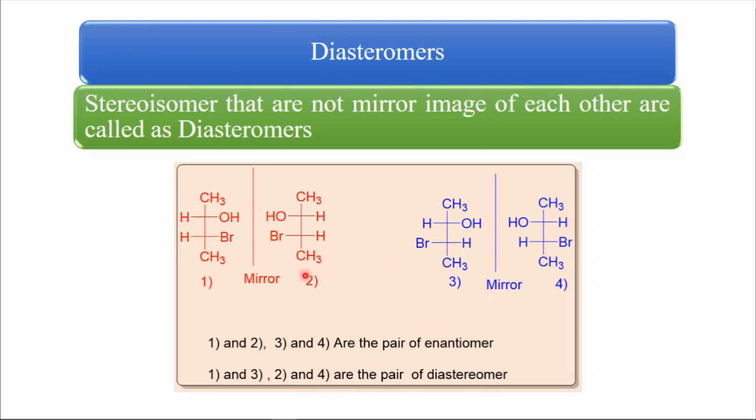You can say molecule 1 and molecule 3 are not mirror images, so that's why 1 and 3 are diastereomers. Same with molecule number 2 and molecule number 4: these two are not mirror images of each other, that's why these are diastereomers.